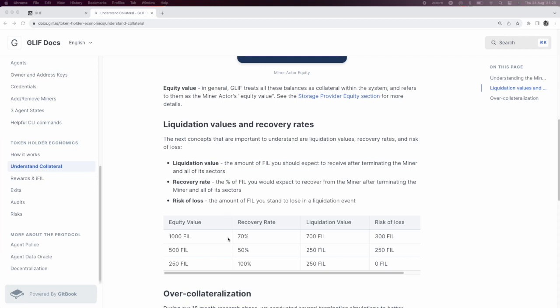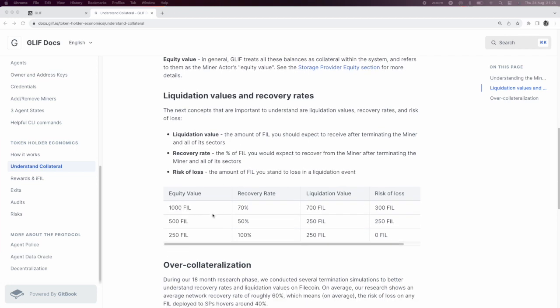If we look at this table below, say the equity value of the miner actor is 1,000 FIL and the recovery rate is 70%, then the liquidation value would be 700 FIL. That's what Glif would be able to take back from a poorly performing miner. The risk of loss is the amount of FIL that would be lost by that miner. So if the equity value is 1,000 and the liquidation value is 700, then the risk of loss is 300 FIL.